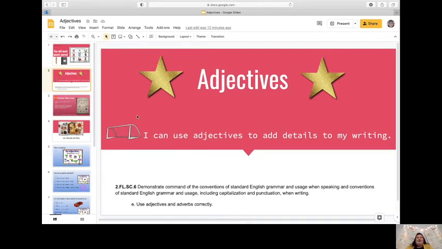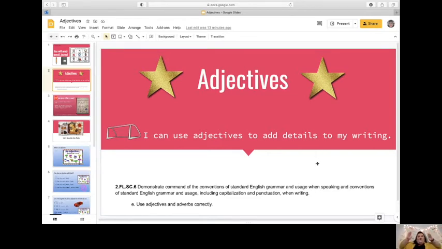Thank you. Oh, you think it has something to do with writing? That is a great answer. Oh, I have a friend who says adjectives have to do with reading. You both are correct. Adjectives go with our reading and our writing, and they also go with our speaking when we are speaking, and we're going to get more in depth about what adjectives are. But first, I'm going to go over what our goal is for today.